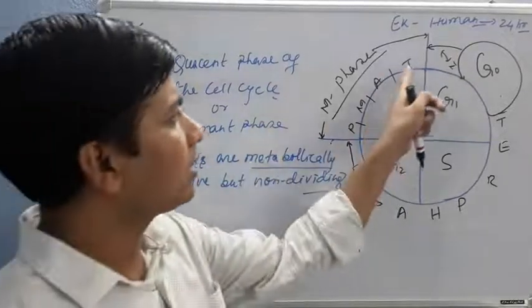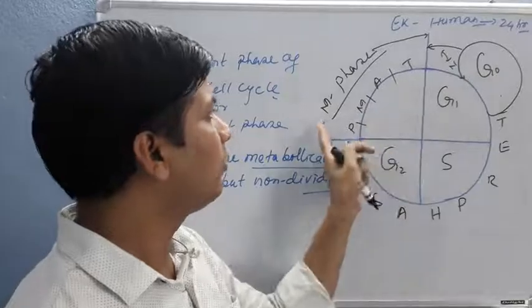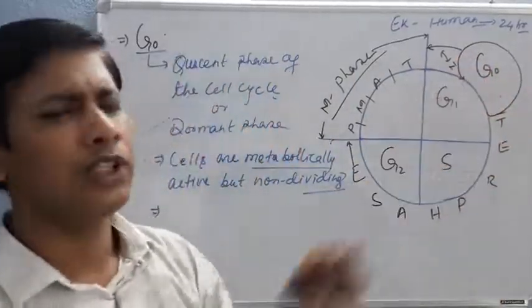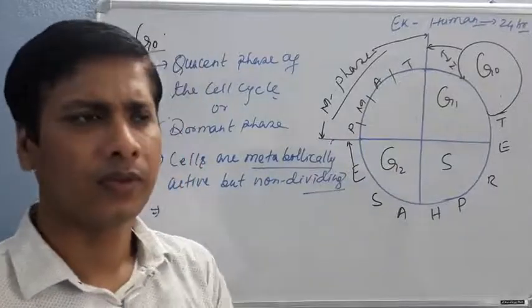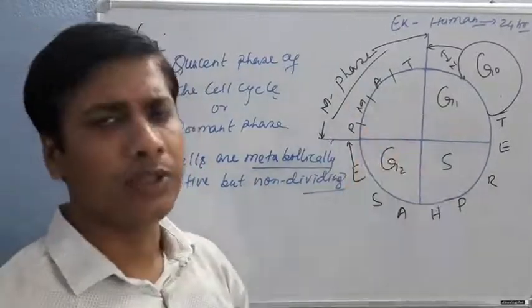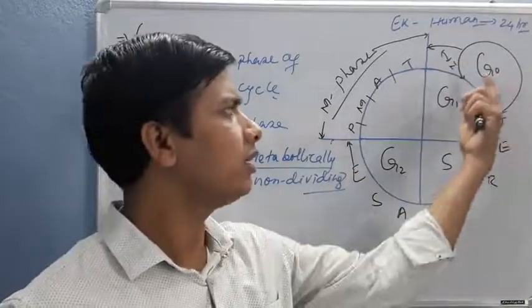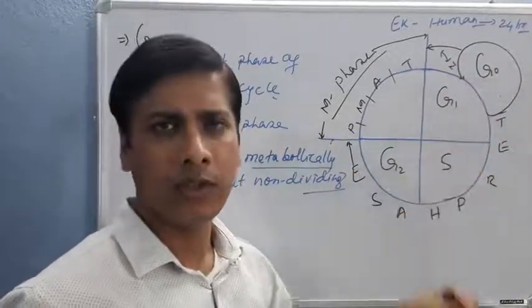After completion of the mitotic phase, the daughter cells enter into the G0 phase for an instant. A cell that is planning for division is stimulated by a certain stimulus or enzymes.